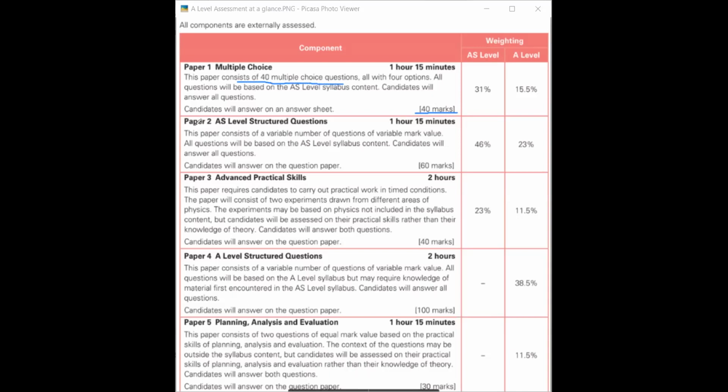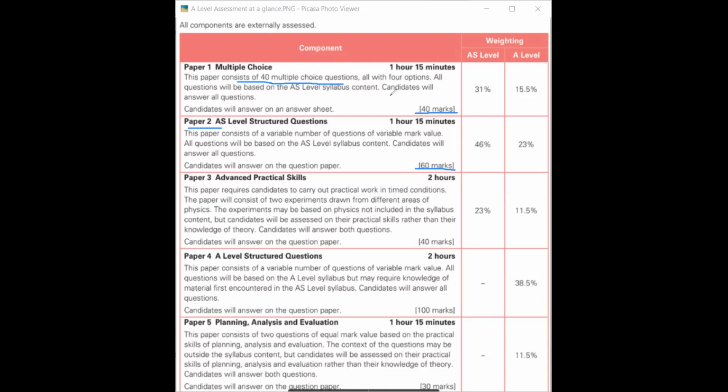Then paper 2 you have 60 marks. Here we have structured questions, and for this you see in structured questions you have 60 marks, but your time is the same as the 40 marks of MCQ. So you understand the difficulty level of MCQ questions.